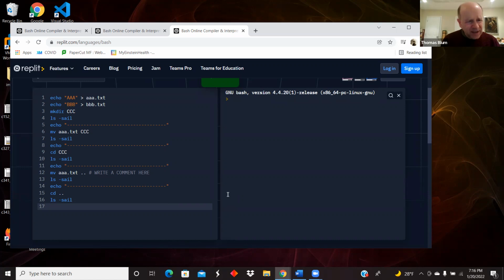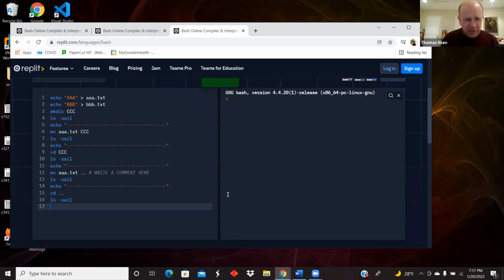Then in 6, I'm applying a move. And again, just like the previous time, the first argument is the name of a text file. The second argument is the name of a directory. So I'm moving a text file into a directory. It will leave the directory that we were in and be put in the subdirectory. So in 7, when I perform the ls, we will see that the AAA has gone.